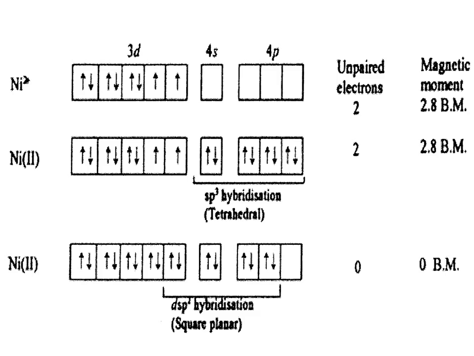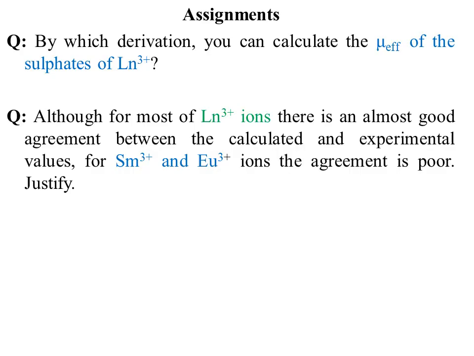And in the last case, when there is a square planar arrangement, the mode of hybridization is dsp2, and we can see an empty orbital at the end. This orbital is empty and does not take part in hybridization. So when there is no unpaired electron, the material will act as a diamagnetic species and the magnetic moment will be equal to 0.